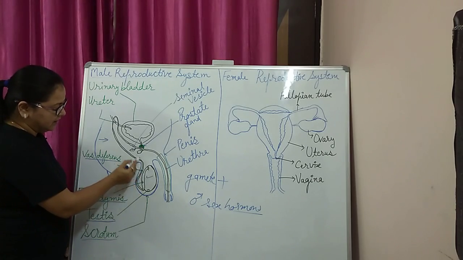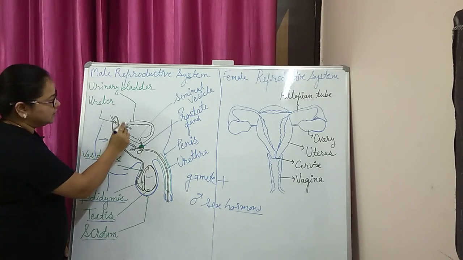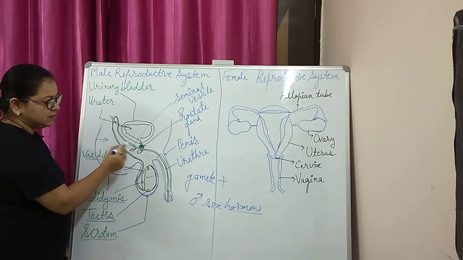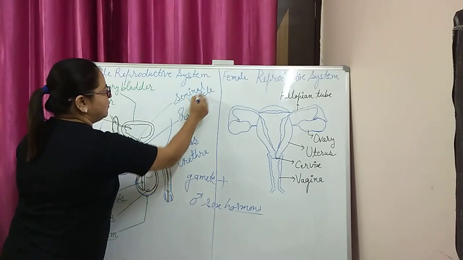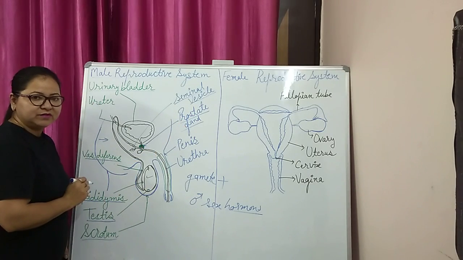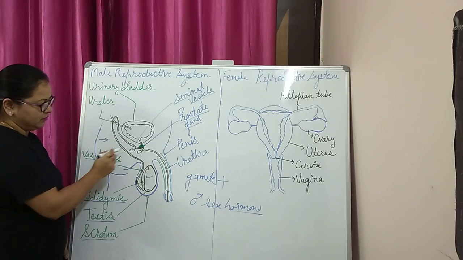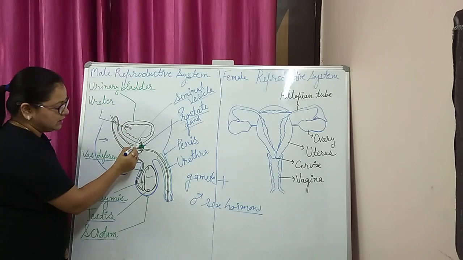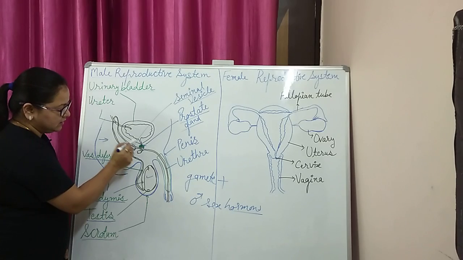This vas deferens enters the abdominal cavity and takes a 3/4 turn around the urinary bladder. On the way it gets secretions from the accessory glands: a pair of seminal vesicles and a single prostate gland, which secrete their fluid into the passage of the vas deferens. The vas deferens also joins with the duct coming from the urinary bladder. This is the urethra, so the vas deferens gets joined with the urethra.